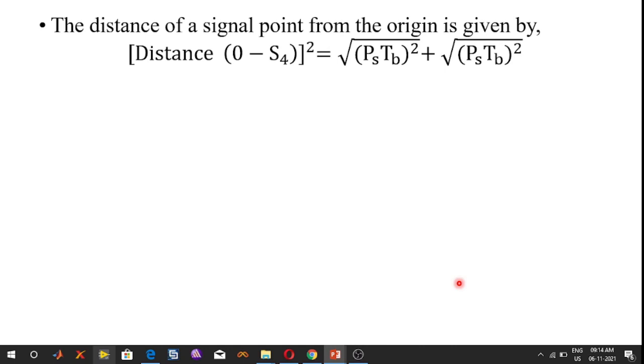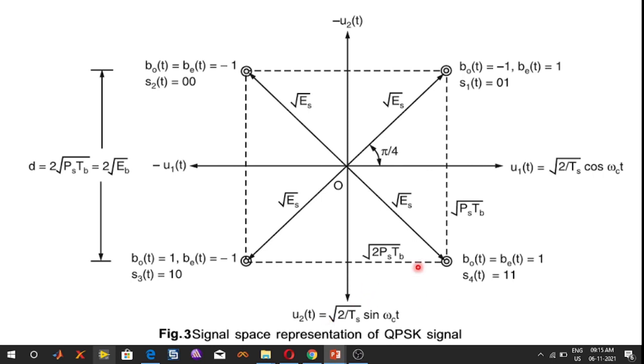Now here I am calculating the distance from origin to S4. So (0 minus S4) whole square is equal to Ps Tb plus Ps Tb. (0 minus S4) whole square is the S4 whole square. In this figure, what is this distance?